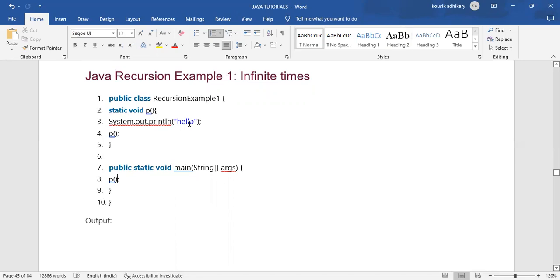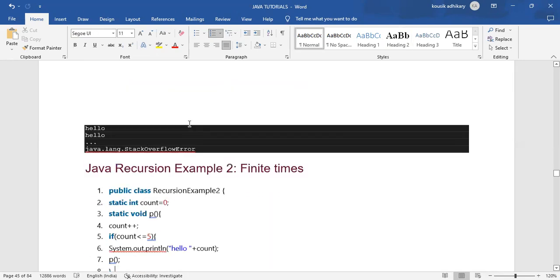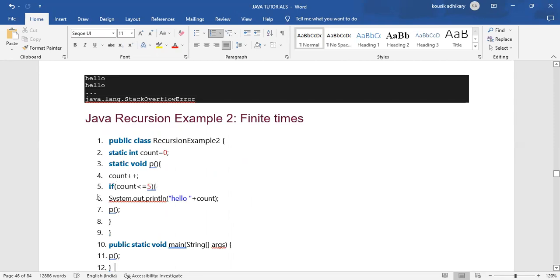But in example number 2, I have declared the condition: if the value of count is less than or equal to 5, then only System.out.println hello plus the value of count. That means we have declared that we want to print hello 5 times.